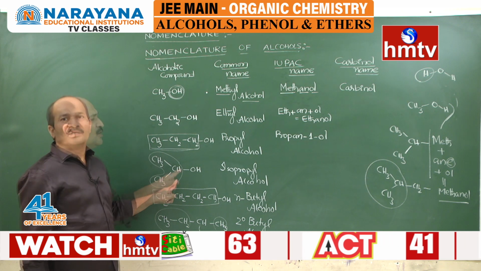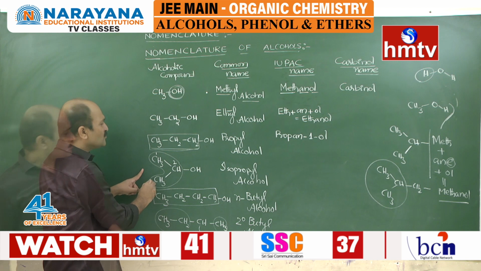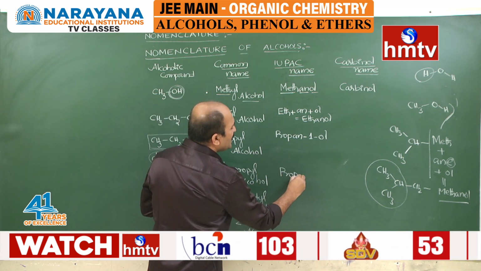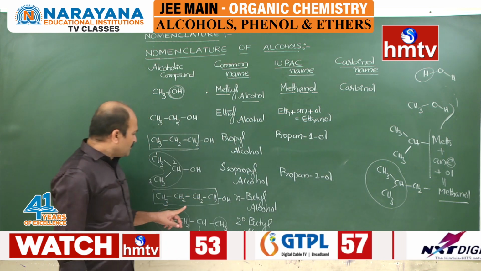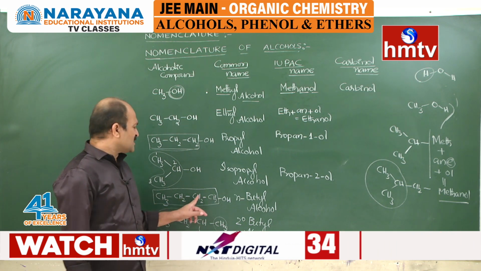Come to here, the OH group is located on the second carbon atom. For this molecule, propan-2-ol. And come to this molecule. Here how many carbons are there? Four carbons are there.